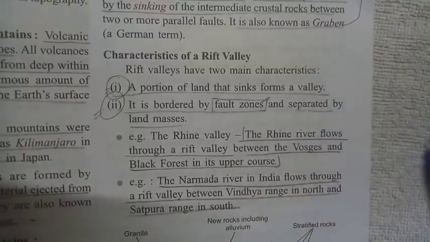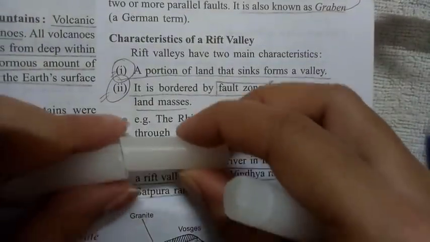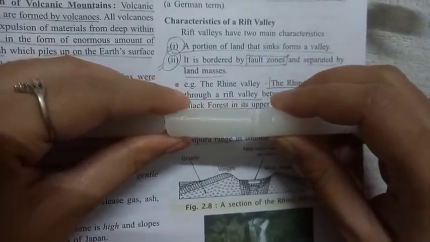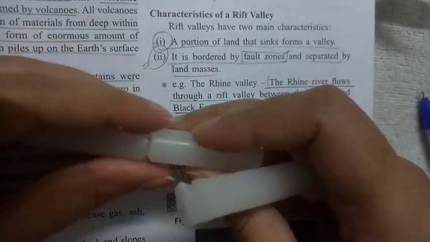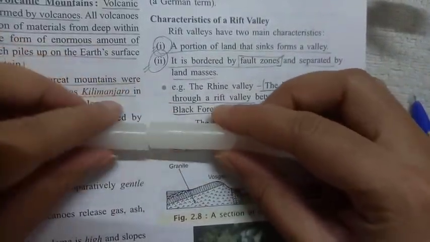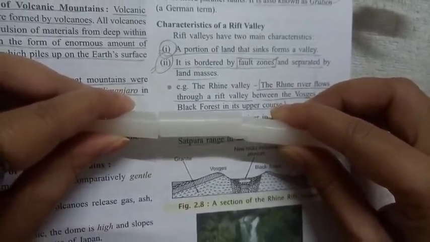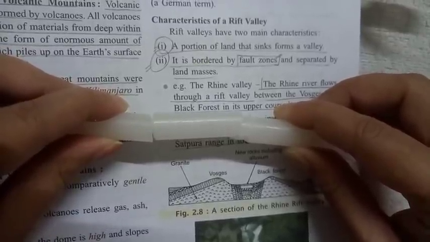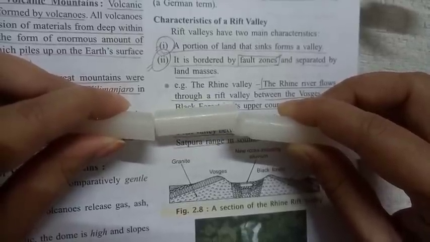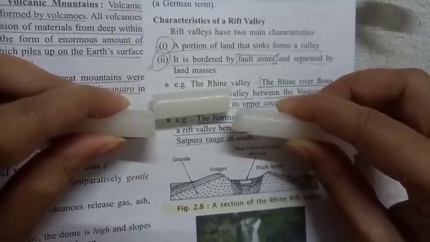The portion of land that sinks forms a valley means, I am taking my candles again, and if I try to hold it once again properly, let's see whether it is happening or not this time. Yes, if I hold this candle this way, we are going to read it and demonstrate it simultaneously. A portion of land that sinks, the middle portion has sunk down now, that becomes what? A valley. And it is bordered by a fault zone.